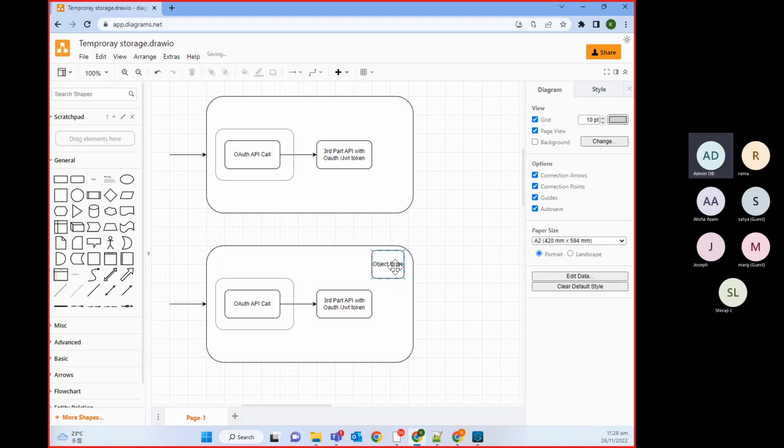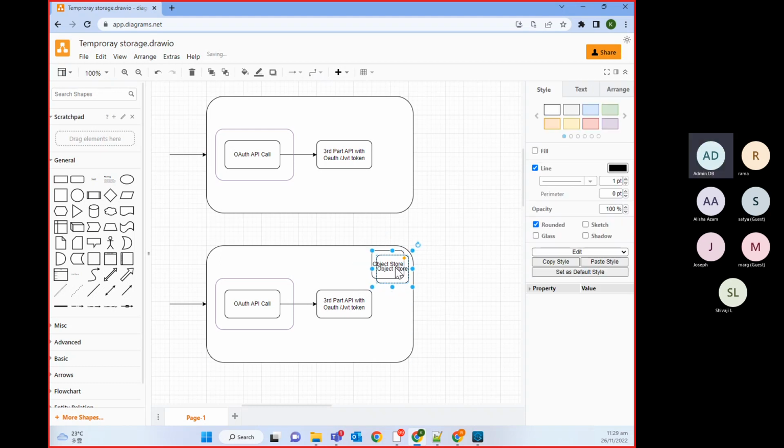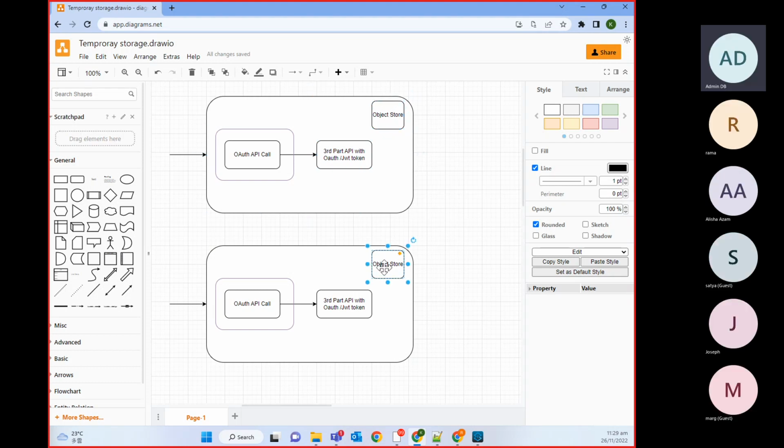This is one object store, this is another object store, no matter if you are using horizontal scaling or clustering.